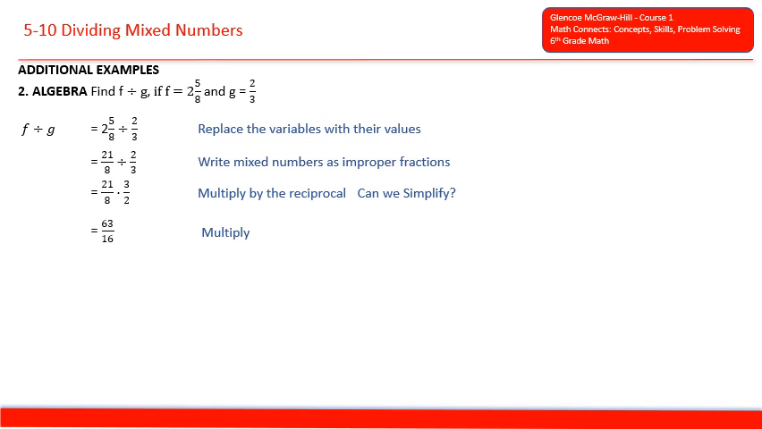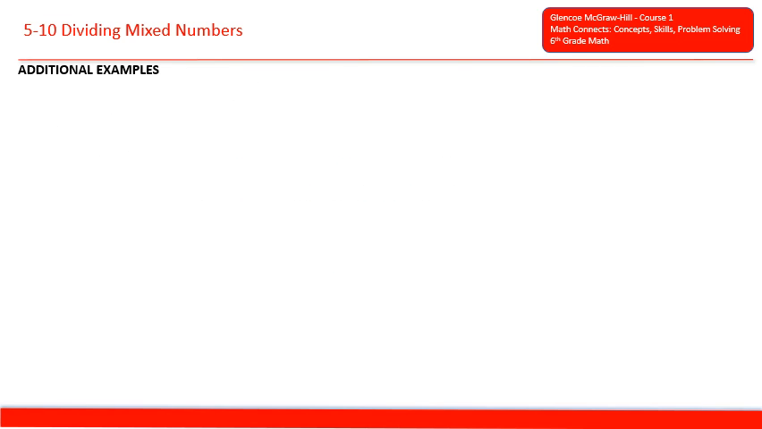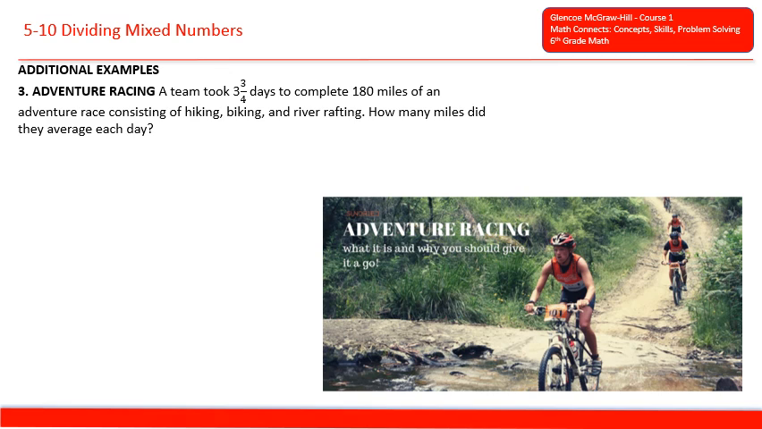and we will multiply across. 21 times 3 is 63. 2 times 8 is 16. And now we can rewrite this improper fraction as a mixed number, and we get 3 and 15/16. Adventure racing. A team took 3 3/4 days to complete 180 miles of an adventure race consisting of hiking, biking, and river rafting. How many miles did they average each day?